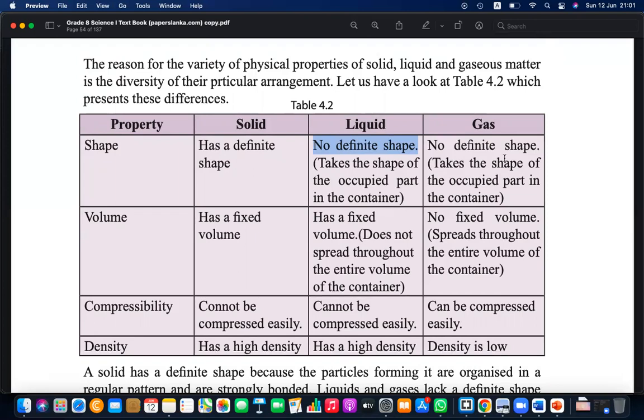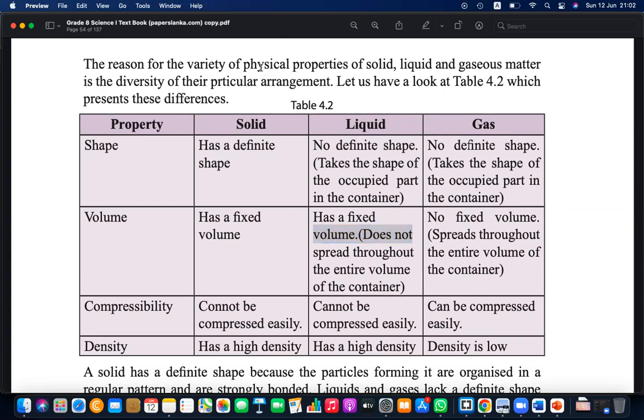But not with you. It has spread. So that is the reason. That is gas. And liquid has a fixed volume. Fixed volume means the space taken is fixed. Space taken is fixed, but it's not taking the entire volume of the container. It's taking the volume given to it.